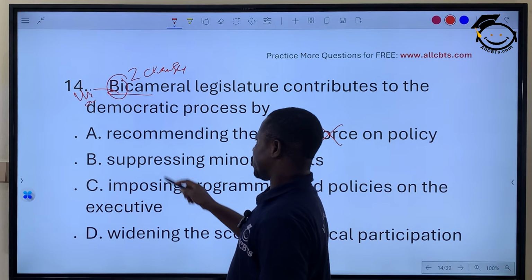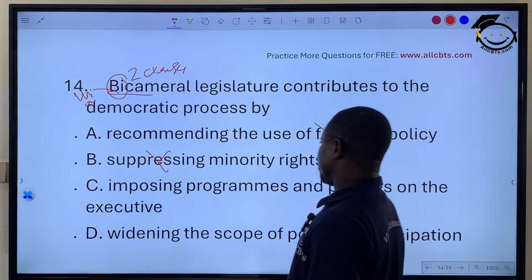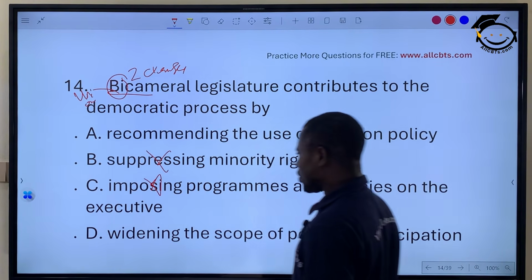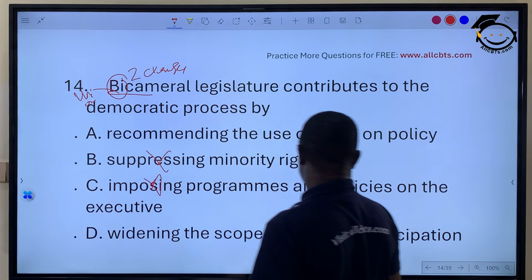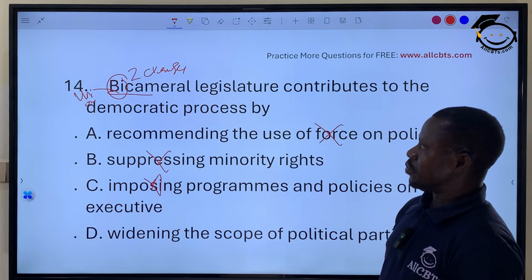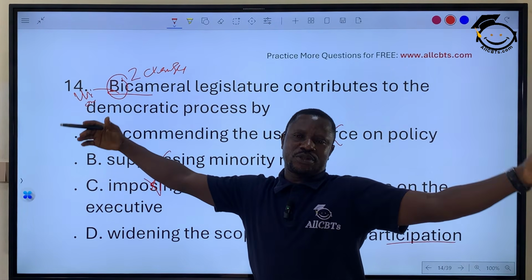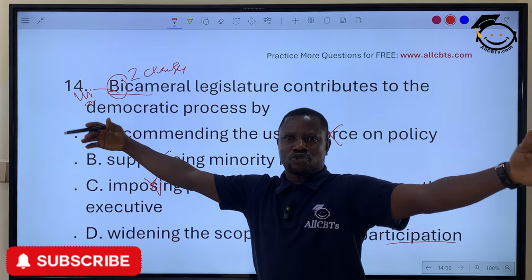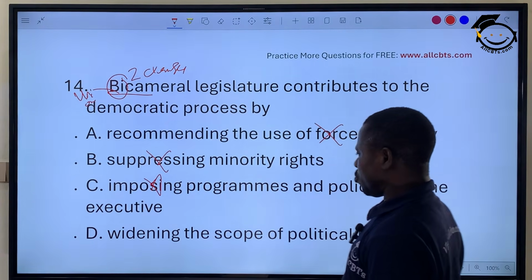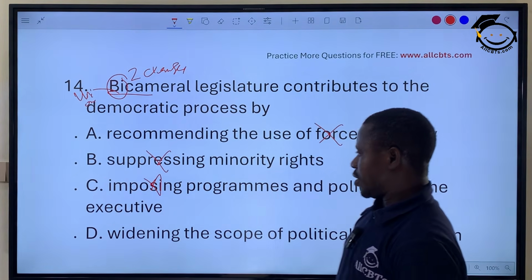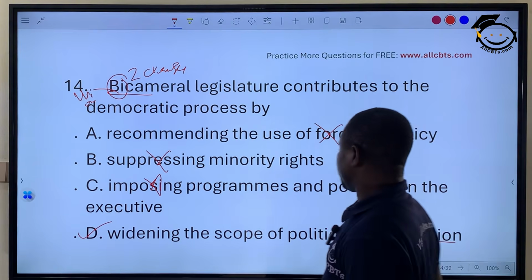Suppressing minority, how can you suppress minority? Imposing a program, can you impose? In democracy, we don't. But widening the scope of political participation, once you have bicameralism, two chambers, two houses, for more representation of the people. So you expand the scope of representation, so more people are participating in policy, though it's expensive anyway. So the correct answer here is option D.